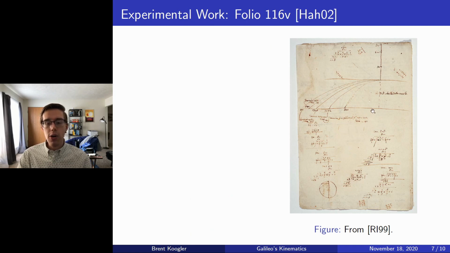So suppose that we have a table that is denoted by this dotted H line, and then above the table we're going to mark off a couple of different distances, 300, 600, 800, and we're going to place an inclined plane on this table such that the height of the inclined plane is those marked off distances. Then we're going to place a ball on each of those inclined planes and let them roll down.